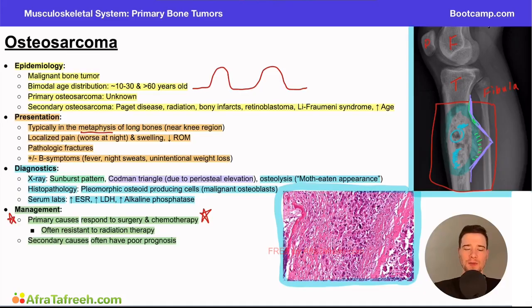All right, so just a quick summary of this video. We're talking about the osteosarcoma here, right? This is one of our malignant bone tumors, has a bimodal age distribution. We talked about what that means. Primary osteosarcoma has an unknown etiology. Secondary osteosarcoma has many potential etiologies.